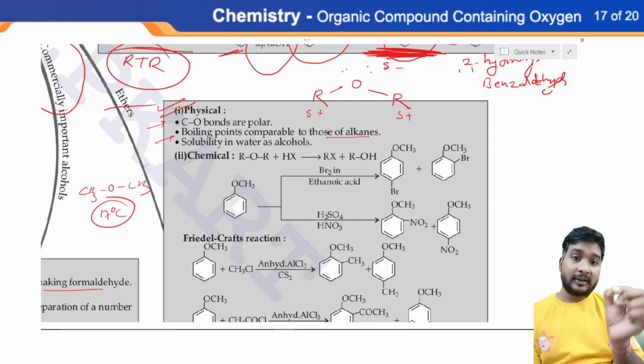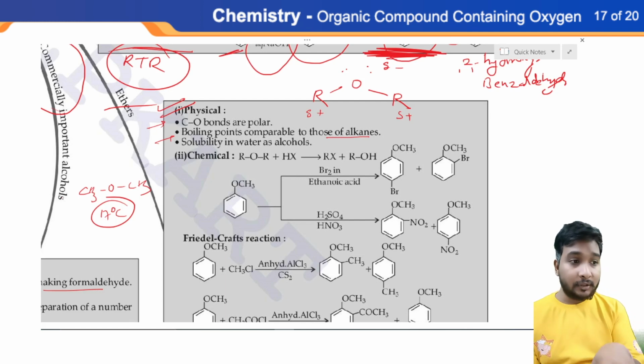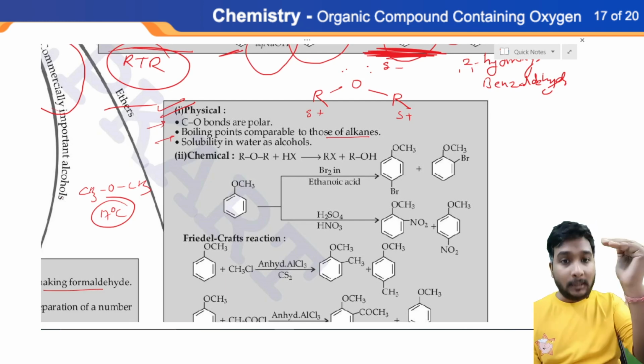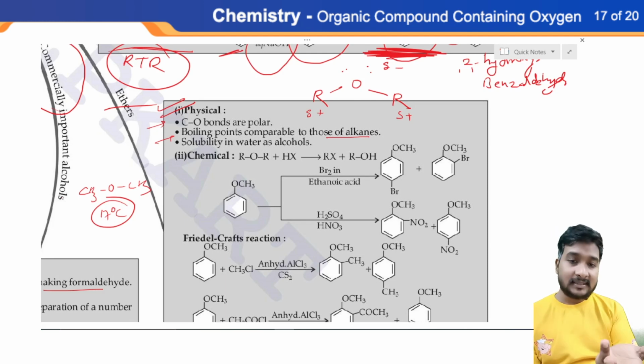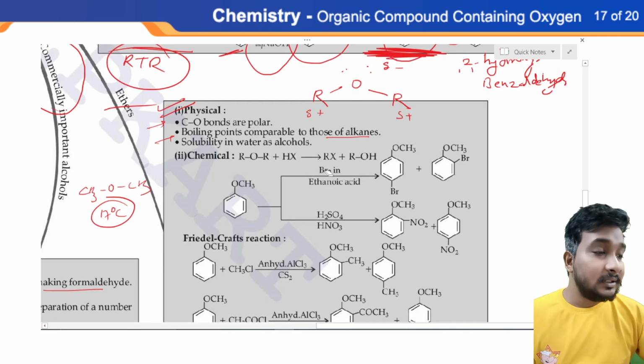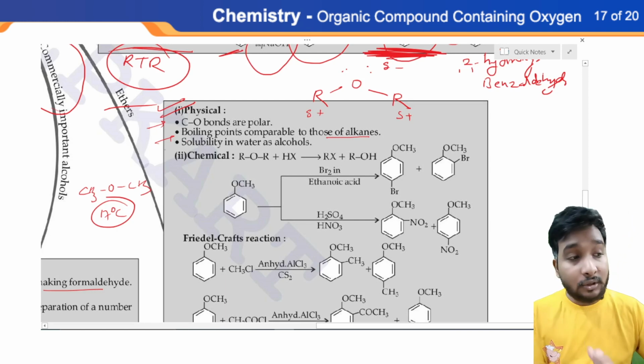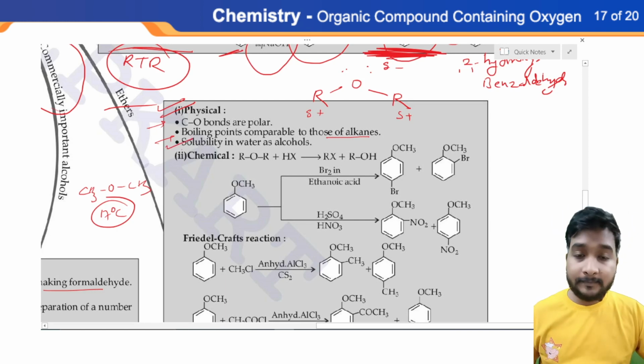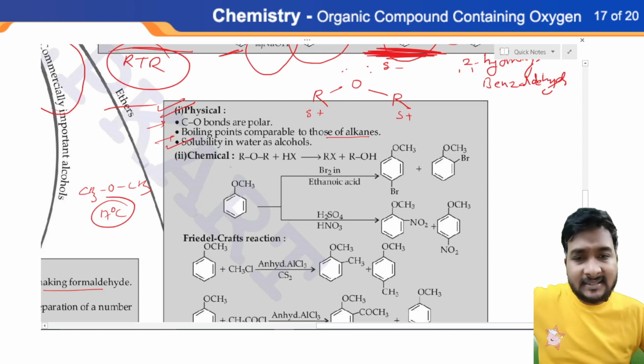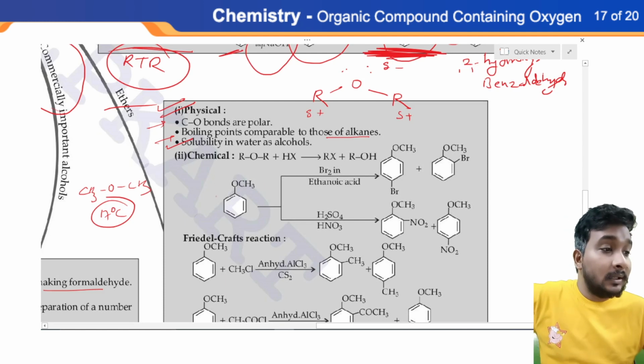So minimum room temperature is 25, but the boiling point of ether is 17 degrees, so obviously it will evaporate instantly. And the ether also dissolves in water like alcohols. So this is a very simple thing, you have to remember that.